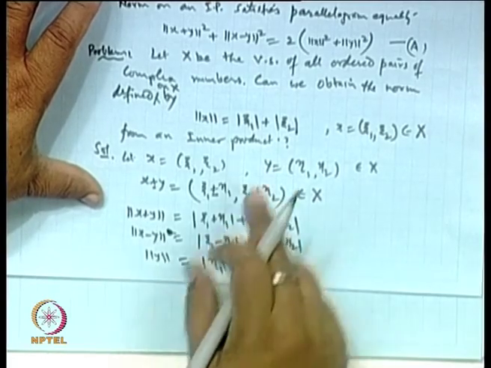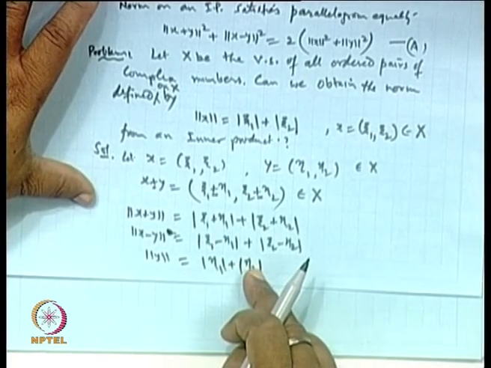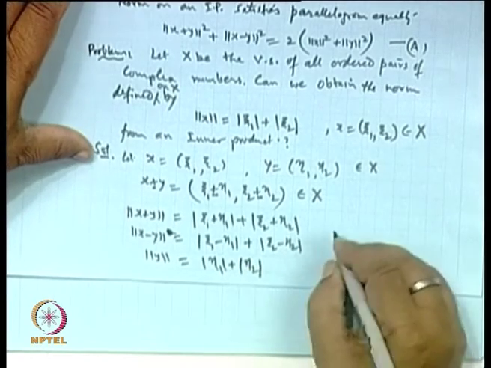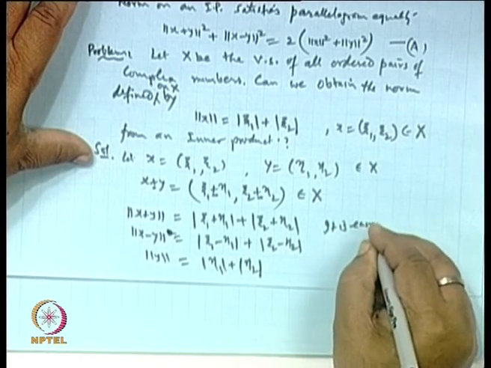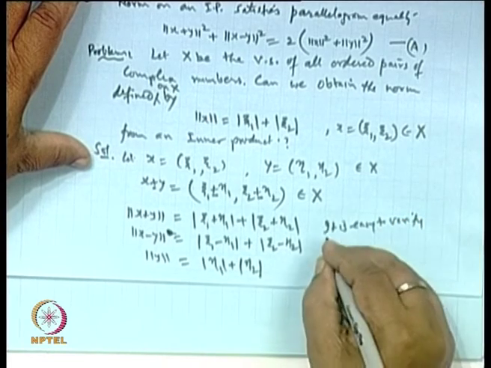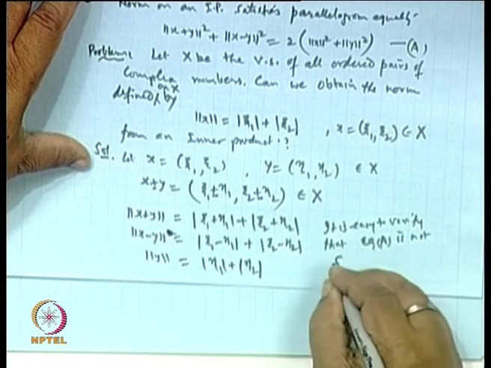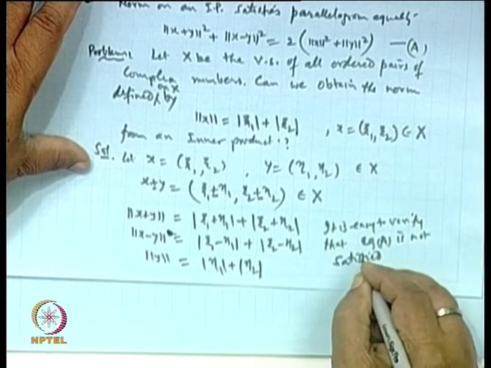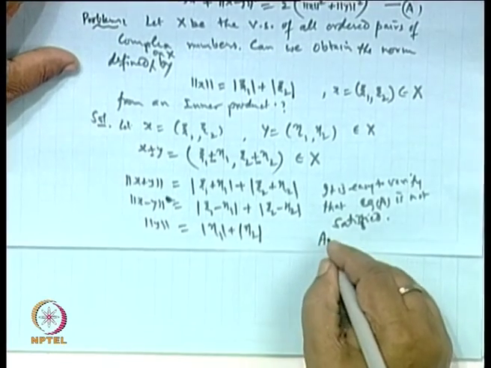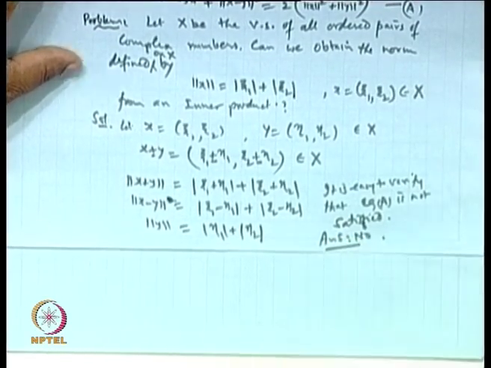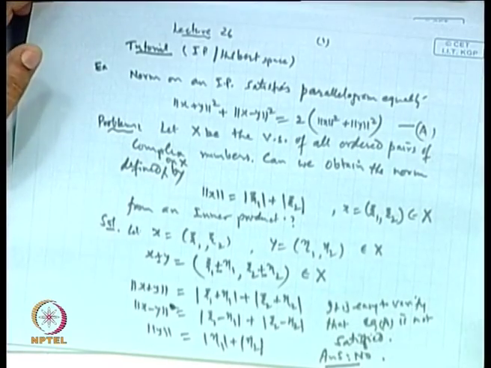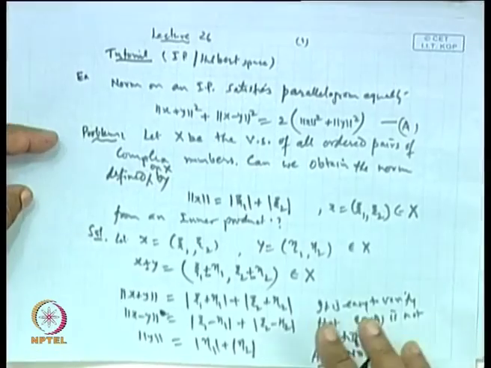So, this cannot be equal to 2 times norm of x square plus norm of y square. So, obviously, it is easy to verify that equation A is not satisfied. Is it clear or not? One can easily follow. So the answer is no. You just expand it, and even if you square, you are not able to get this equality sign.